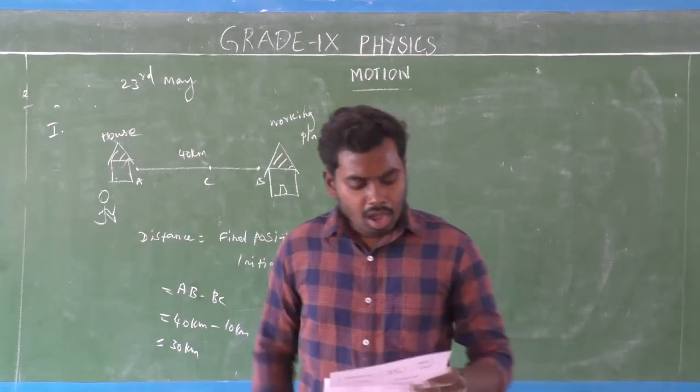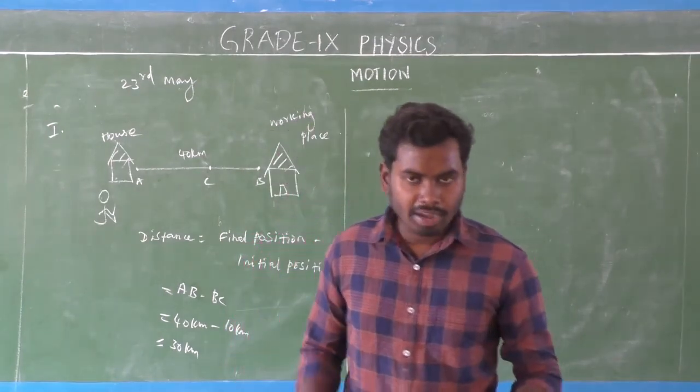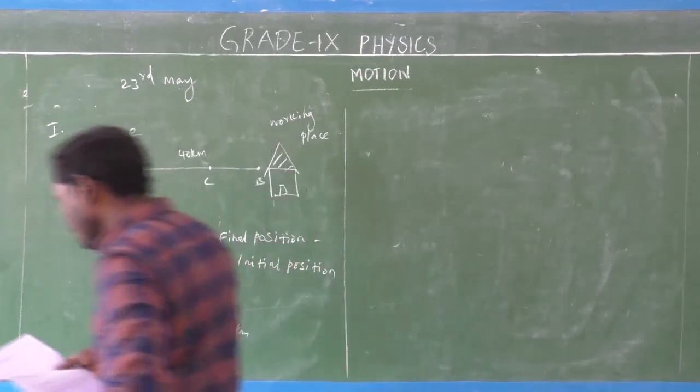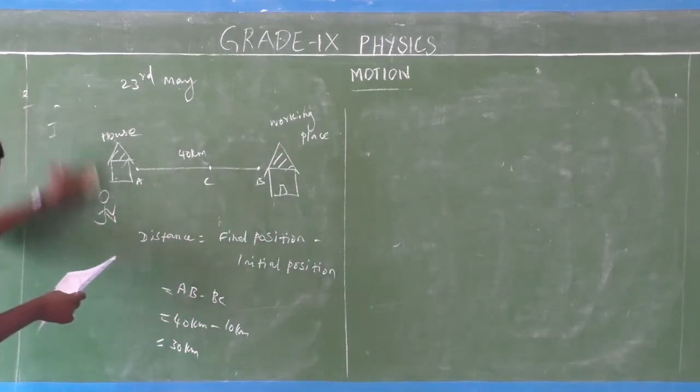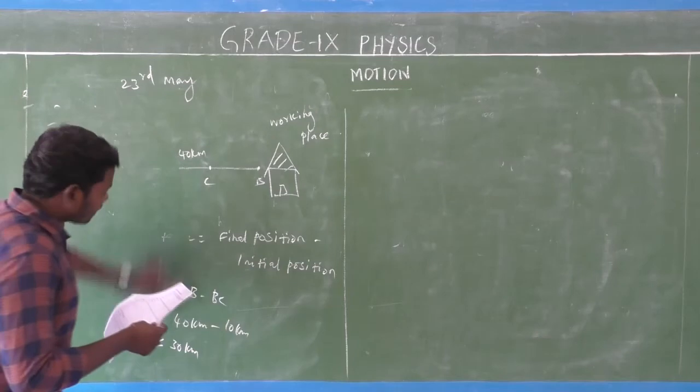Next one, what is that? An object travels 40 meters in 5 seconds, and then another 80 meters in 5 seconds.